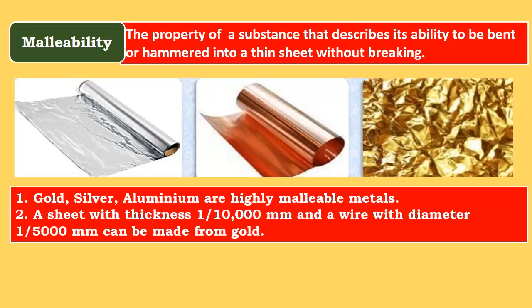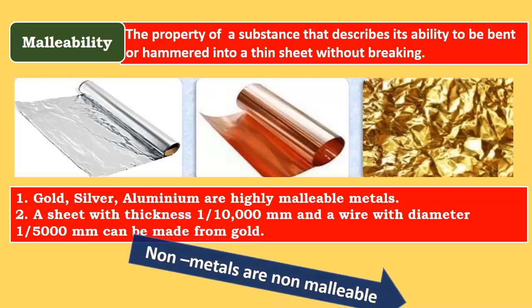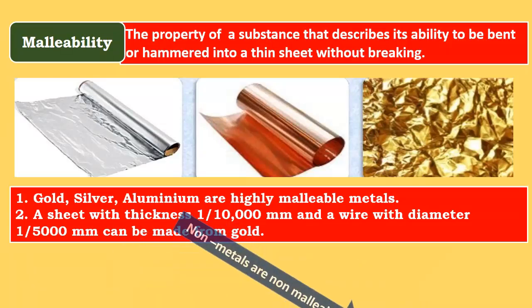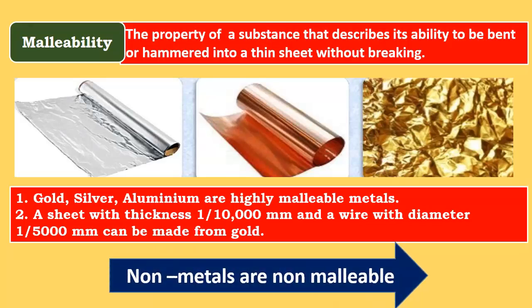It says that a sheet with thickness of 1/10,000 millimeter and a wire with diameter 1/5,000 millimeter can be made from gold, and that's the reason the very finest, minute work of gold jewelry can be done, because you can use this property of malleability. But what about non-metals? They are non-malleable. So non-metals are non-malleable and non-ductile.